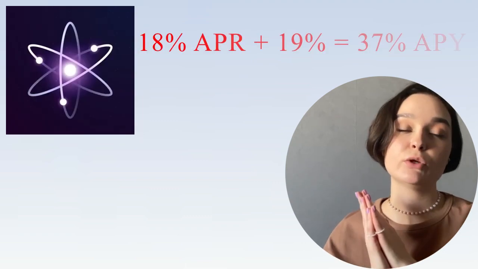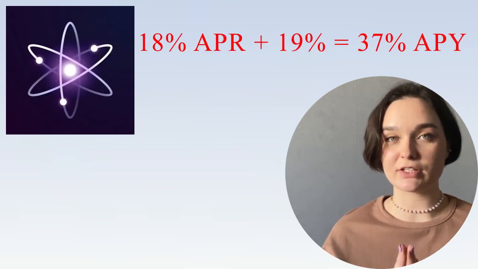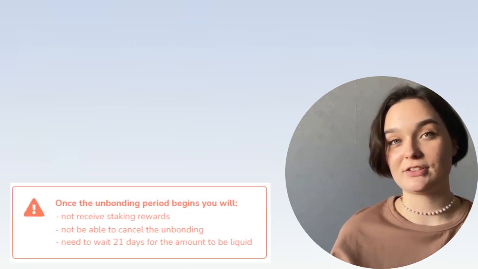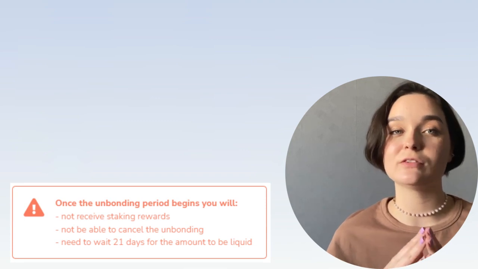If, for example, you restake your rewards every day, then at the end of the year you will receive almost 19% on top of the initial amount of money you have staked on Cosmos. But in some networks it's even more profitable. Just remember one nuance. During the unbonding, you will not receive rewards.